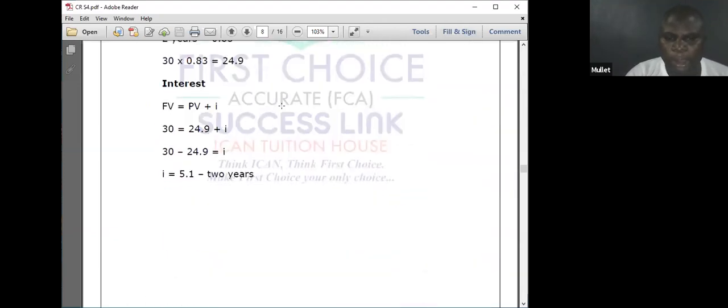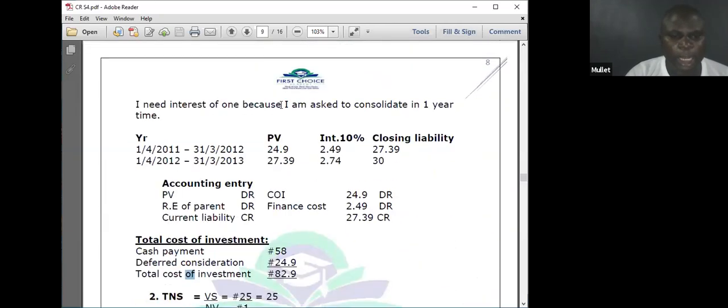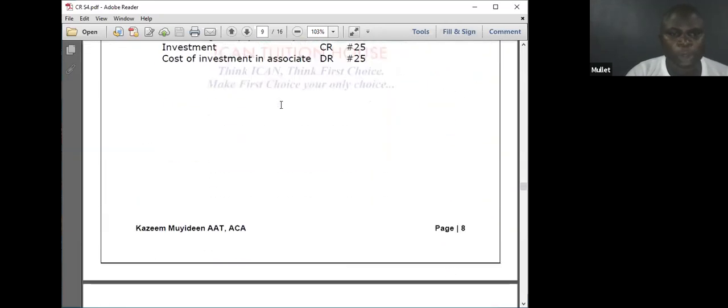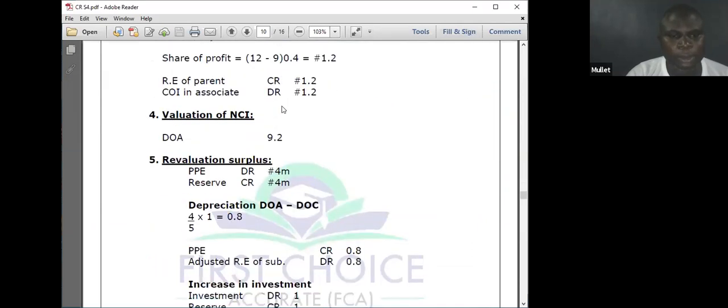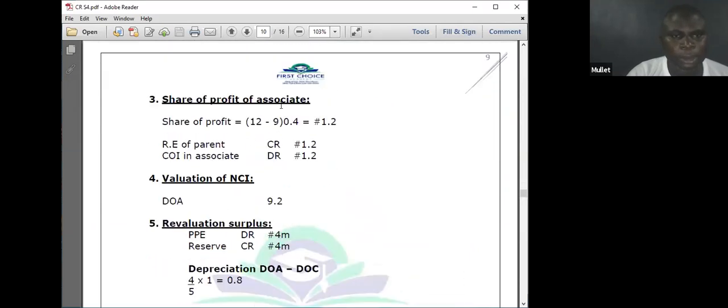Then, that of the associate. Let's go to additional information. Share of profit of associate, statement of financial position, 12 million. At the day when you invest, 9 times 40%, 1.2. Return of the parent, credit. Cost of investment in associate, 1.2.